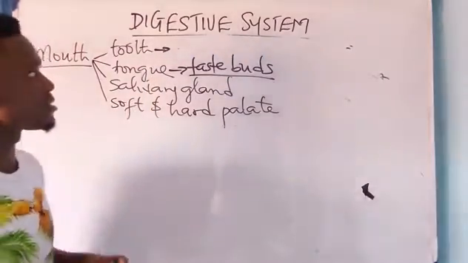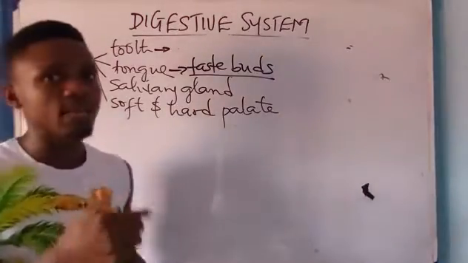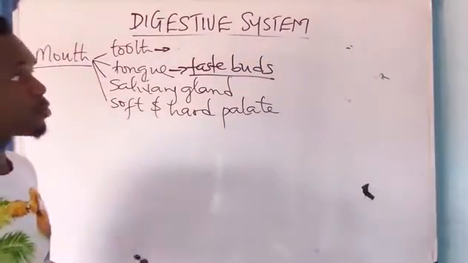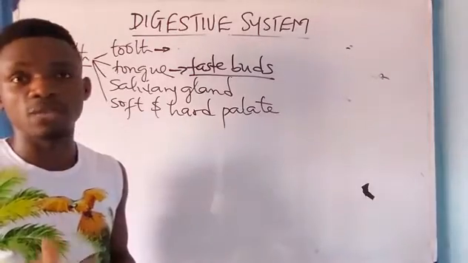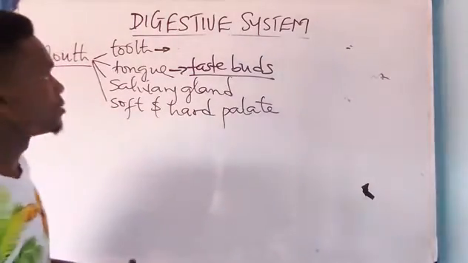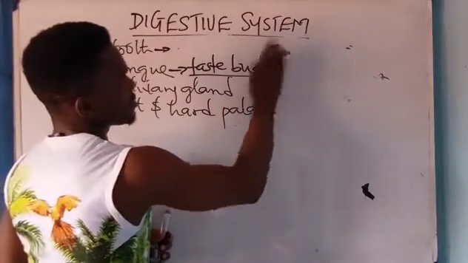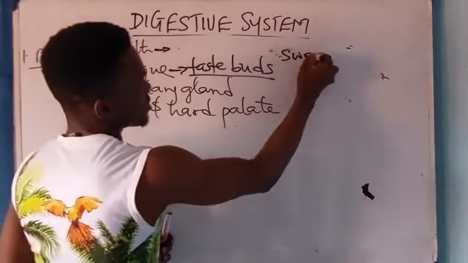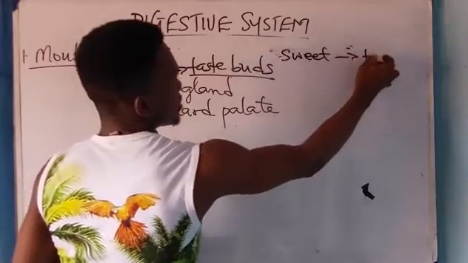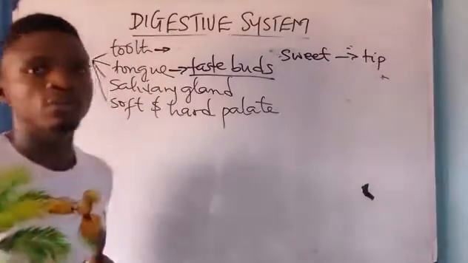Taste buds are sensitive cells that help the tongue to taste chemical substances. Now, we have different types of taste. We have salty taste, sweet taste, sour taste, and bitter taste. Now, listen, very important. Sweet taste is detected at the tip of the tongue.